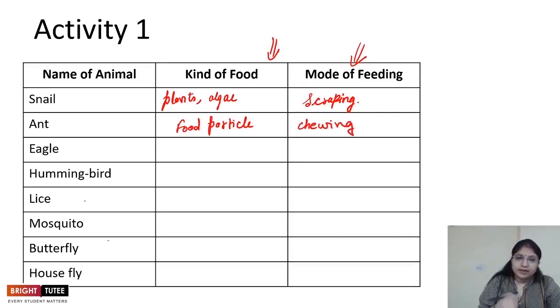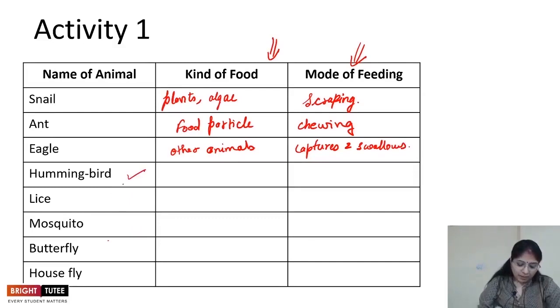We know the eagle eats other animals. It's a predator, so it eats smaller animals. It captures and swallows them, right? In this way you will be able to fill up all of these.